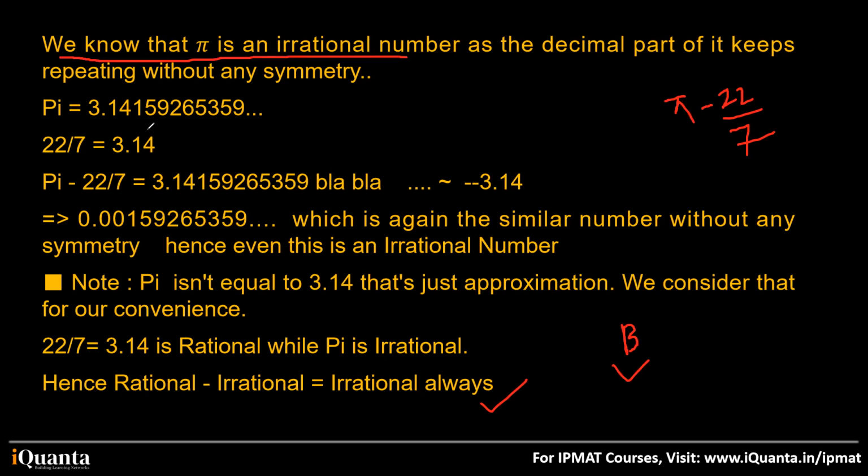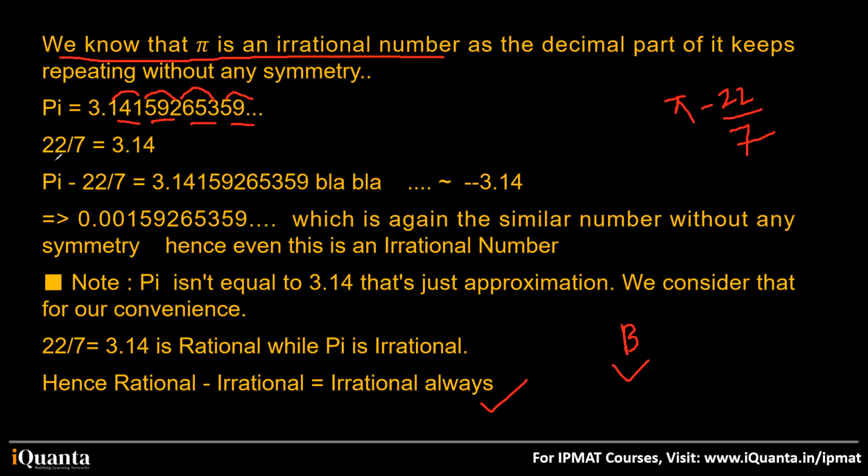Why is pi an irrational number? Because the actual value of pi is this, written on your screen, 3.141592653 59 something, and so on. Why is it irrational? Because when we write its decimal part, there is no repetition after the decimal. That's why it's an irrational number. Always remember this. I have read somewhere that pi is rational, and 22 by 7 is rational.